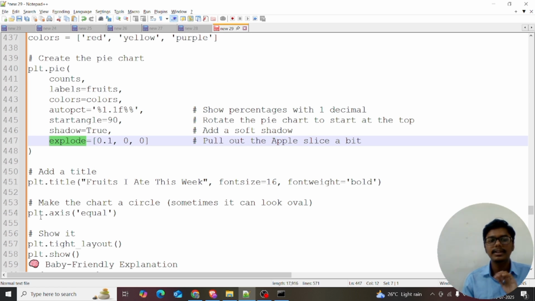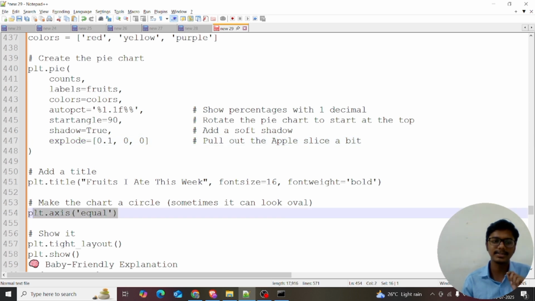I'm just giving plt.axis equal. It makes the chart a circle. Sometimes it will look like an oval. I just want it in circle shape. Maybe Earth looks like an oval, I think so. I just want it in a circle. So that is giving the plt.axis equal.